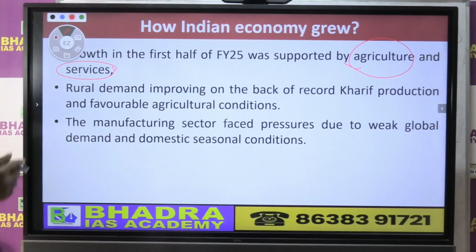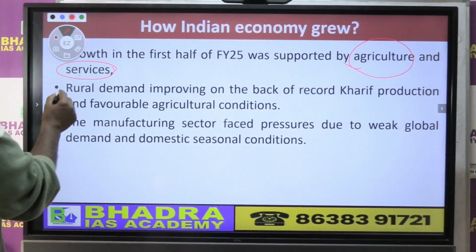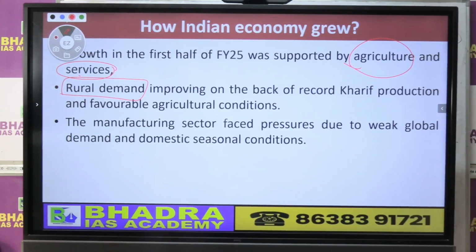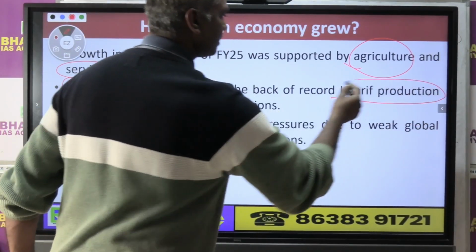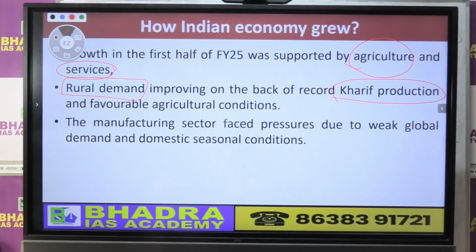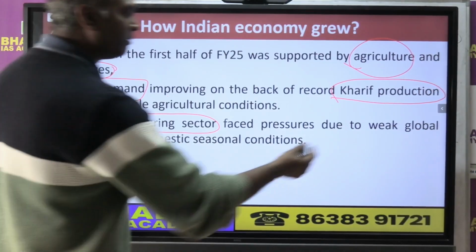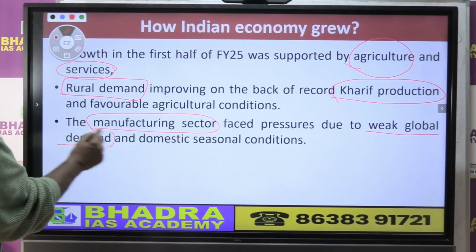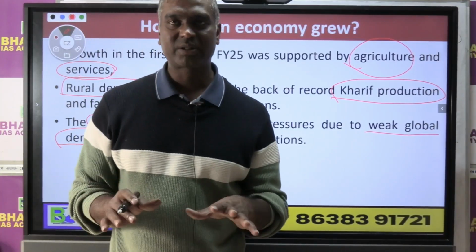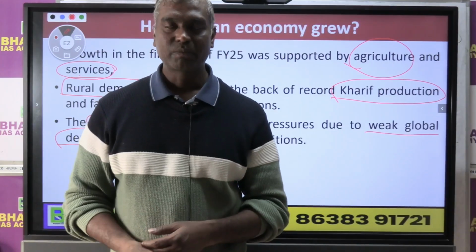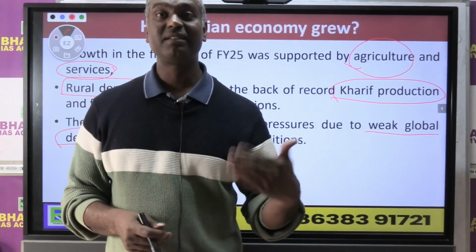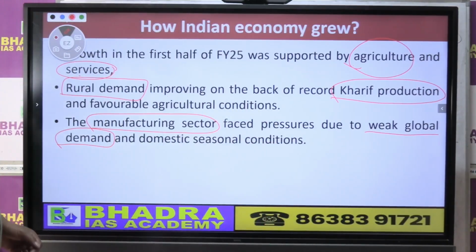So if you see how the agricultural sector improved, on one side we have rural demand, मतलब rural area के लोगों का जो demand है, it improved. Why? Because of good kharif season ka production and favorable agricultural conditions. But the manufacturing sector of India also faced problems, as we already said, because of weak global demand. Because global demand was not much for whatever reason, the manufacturing sector could not compete much, right? And also supply chain ka problem, increase in cost, you know, those issues were there. Okay, so remember.